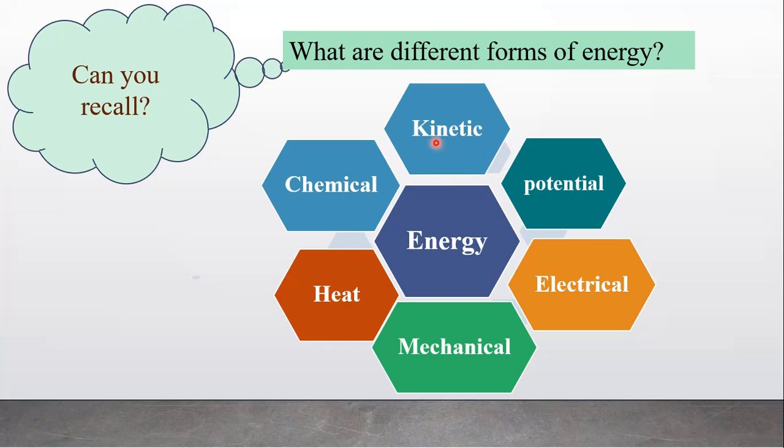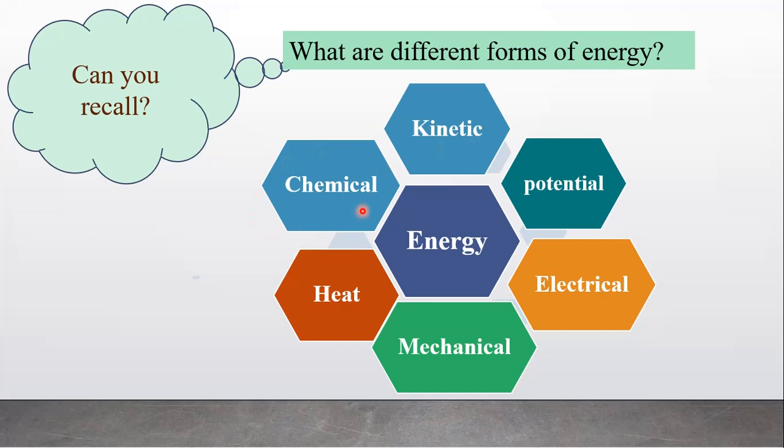The energy of a body due to its motion is known as kinetic energy, or energy associated with the motion is known as kinetic energy. For example, running water, a moving car, a flying aeroplane are examples of kinetic energy.